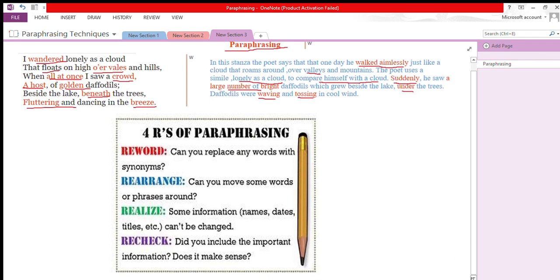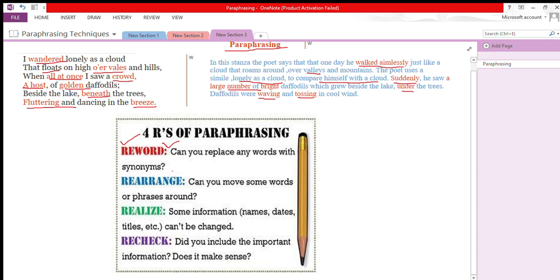Now, here, 4 R's are very important in paraphrasing. 4 R's: reword, rearrange, realize, and recheck. Now we'll see whether we have reworded. Can you replace any words with synonyms? Have we replaced? Yes, we have replaced wandered, we have replaced vales, we have replaced hills, we have replaced all at once, crowd, golden. So we have used the first rule of paraphrasing, the first R, reword.